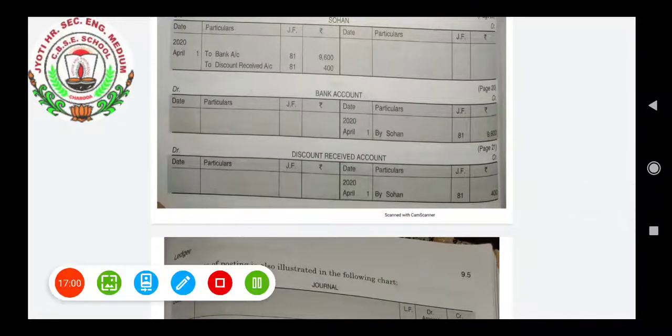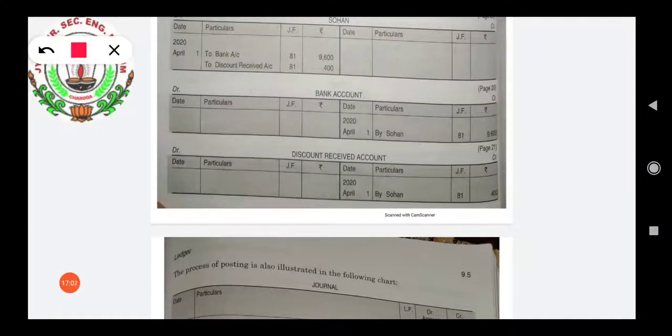Now after that we will make the third account, that is discount received account. As it has been credited, you can see, so in discount received account we will go to the credit side. There we will write by Sohan, and the amount which has been written in front of this discount received account, that we will write, that is 400.